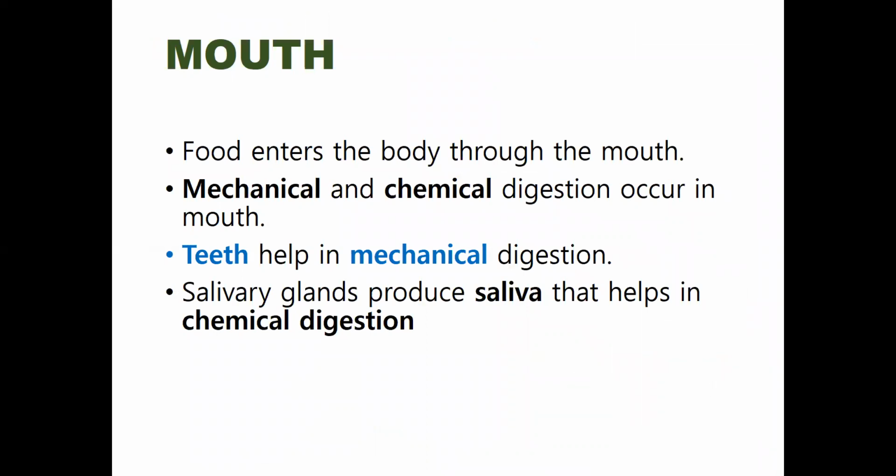The mouth is the first starting point of our alimentary canal. It is a transverse opening below the nostrils and bounded by the lips. Okay. So food enters the body through this mouth, and both mechanical and chemical digestion occur here in the mouth. Teeth help in mechanical digestion, and salivary glands produce saliva, and that helps in chemical digestion. Okay.